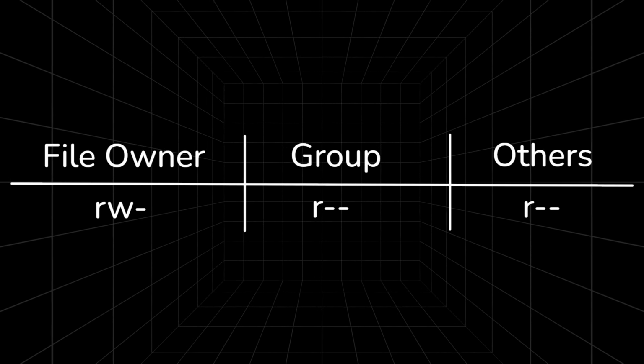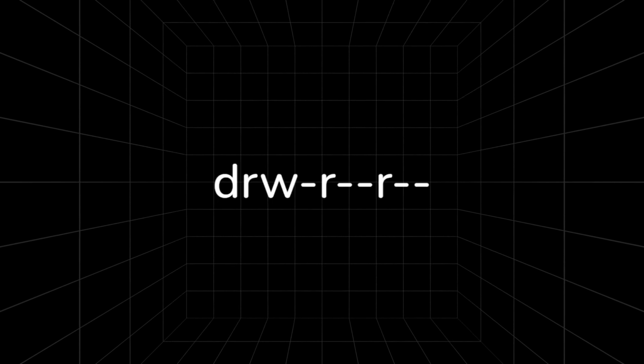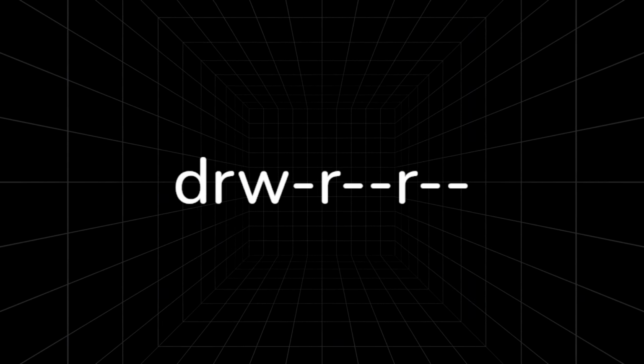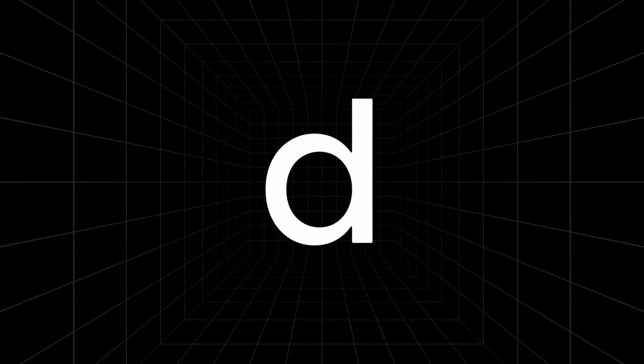Of course, in general, we don't see it segmented like on the screen, but we see it combined, or even prefixed with a dash, D, or L character. So what do these mean? Dash indicates that it's a regular file. D indicates that it's a directory. L indicates that it's a symbolic link.